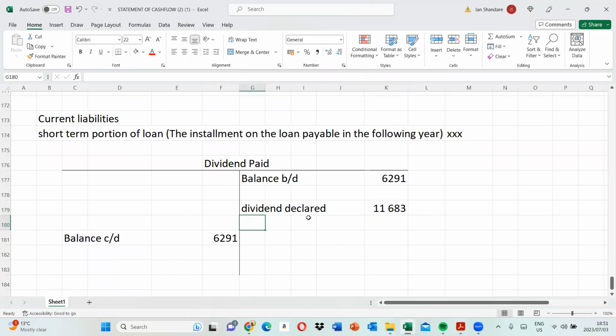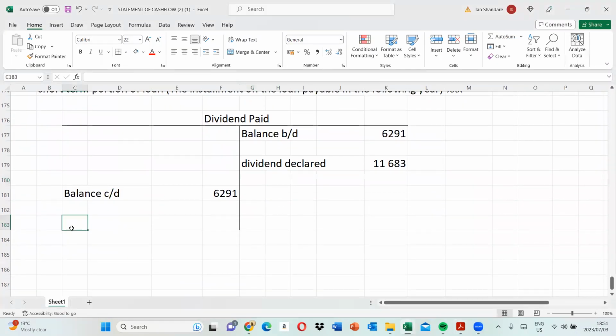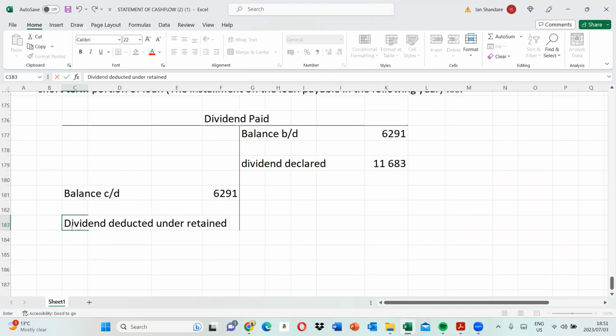Now, how does it work in regards to dividend? Remember, the dividend that you deduct under retained earnings is after we have deducted the dividend for non-controlling interest.